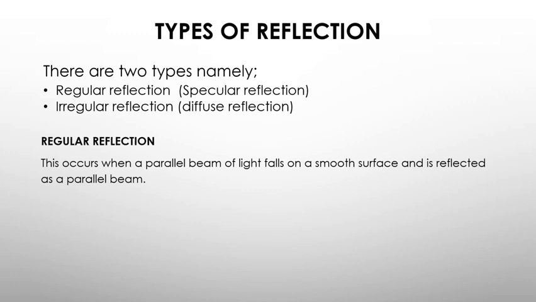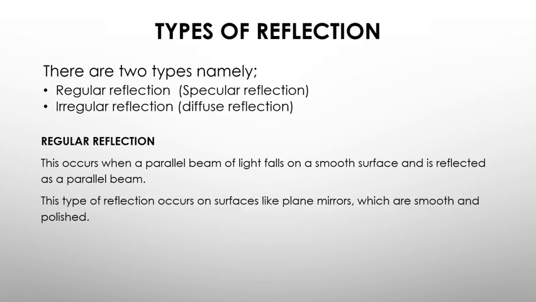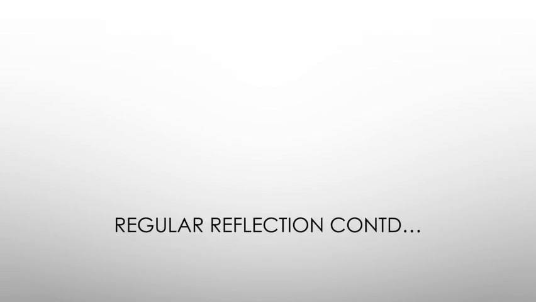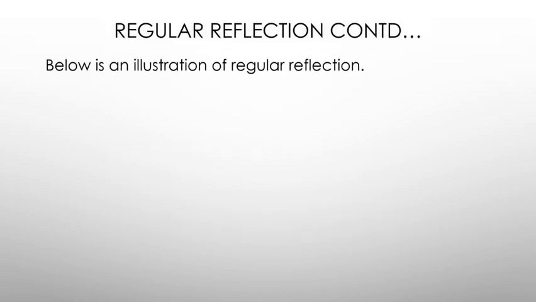This one occurs when a parallel beam of light falls on a smooth surface and the reflected beam comes off as a parallel beam as well. It can occur on surfaces like plane mirrors or polished surfaces. Those are smooth surfaces, and they are the ones responsible for regular reflection. We also want to look at an illustration of regular reflection.